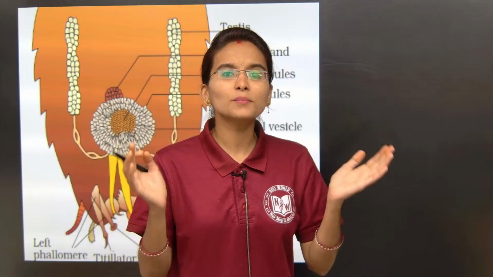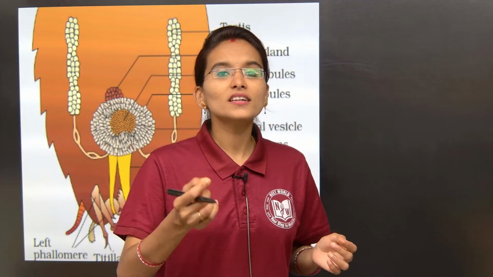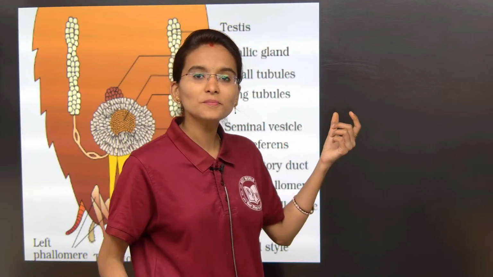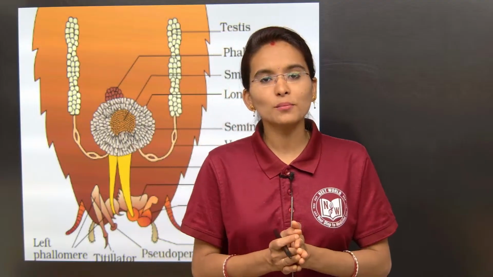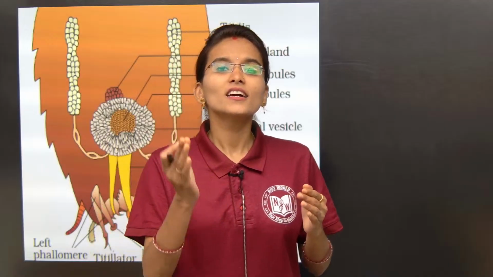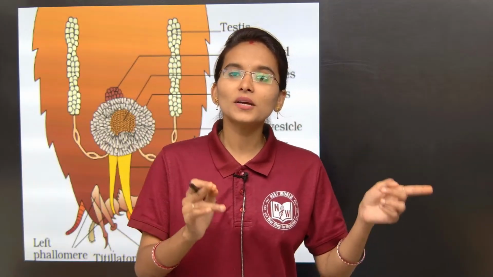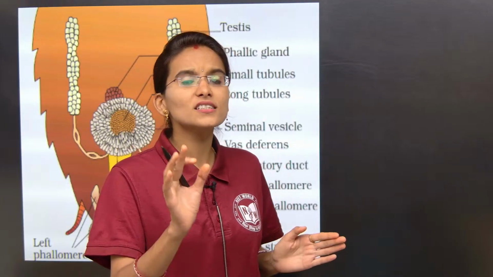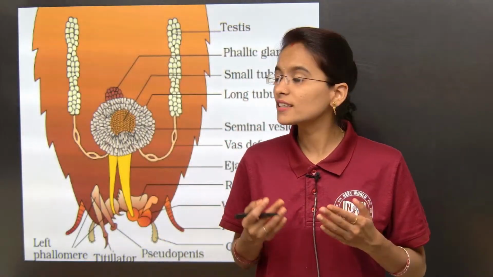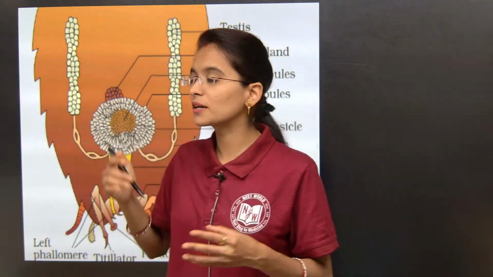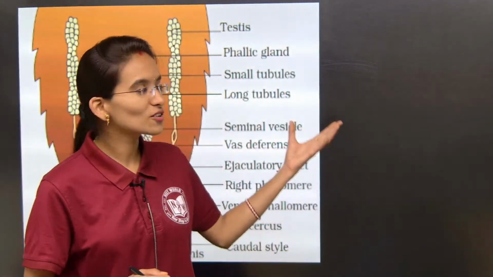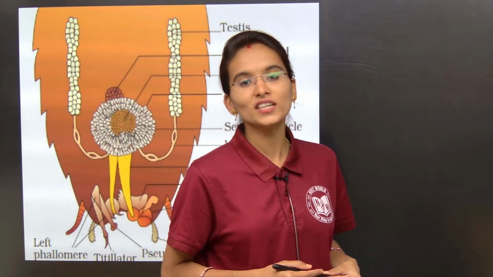So this complete reproductive system you may get for 8 marker type questions. In your board examination, sometimes you will get it for 8 marks, and sometimes you may get only either the male or the female reproductive system of the cockroach for a 4 marker type of question, my dear students. We cannot say whether it is going to come for 8 marks or 4 marks, so be ready to learn this concept, the reproductive system of the cockroach.